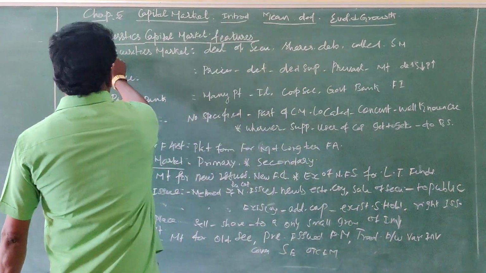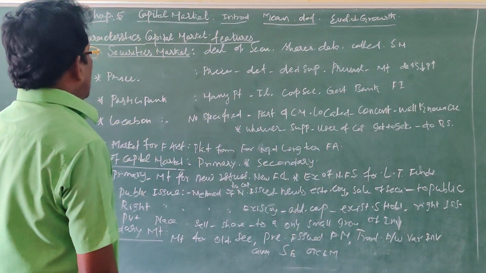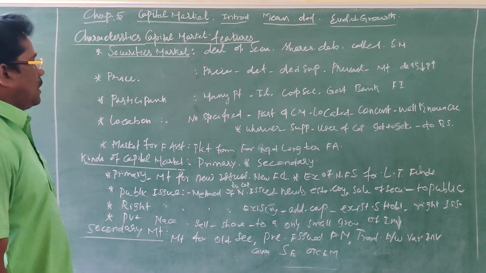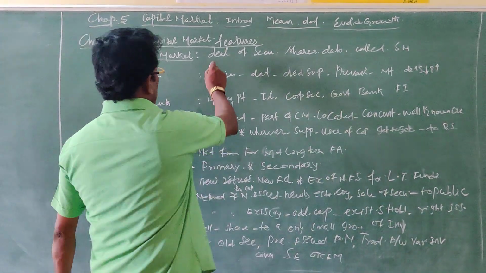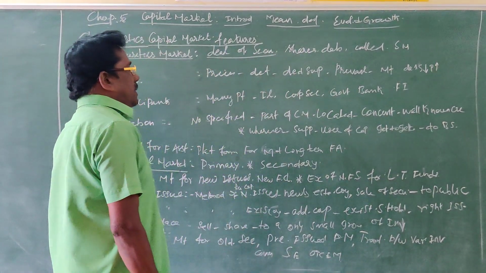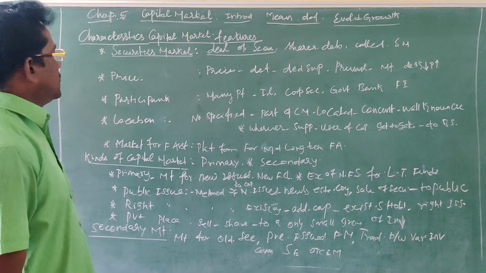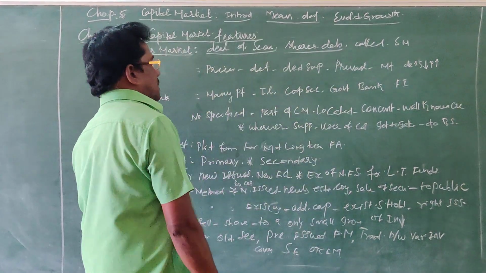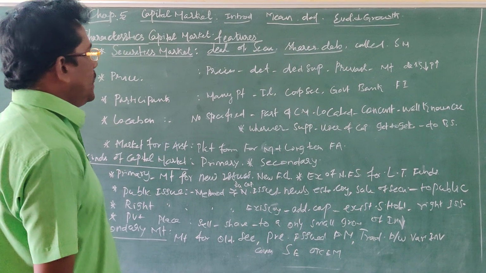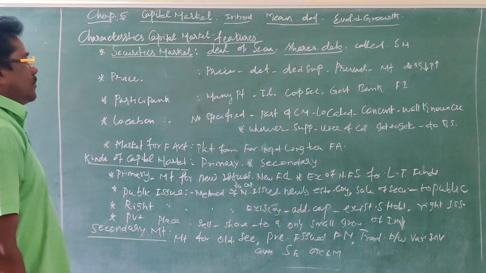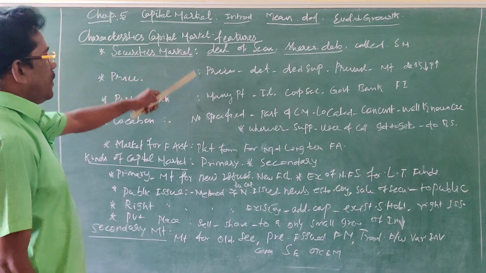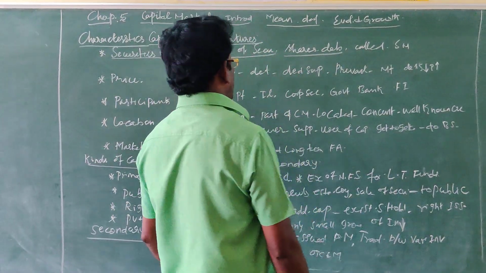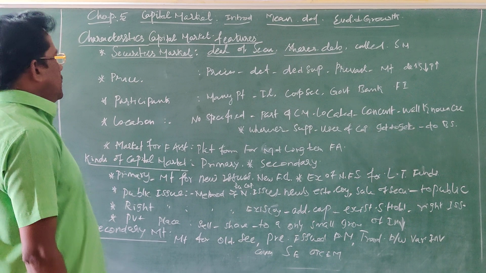Number one, securities market. One of the characteristics of the capital market is that it is a securities market. Why is it so called? In the capital market, there is dealing of securities, that means buying and selling, exchanging of securities. The securities may be shares and debentures, and sometimes some other securities also are exchanged. So the security market is a market for buying and selling of shares and debentures, that is, financial securities or financial claims that are exchanged in the market.